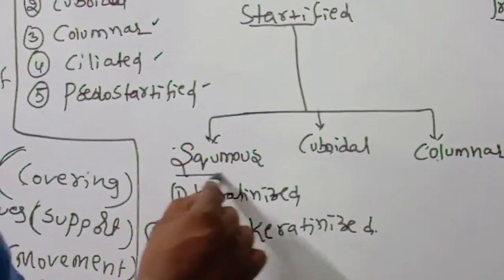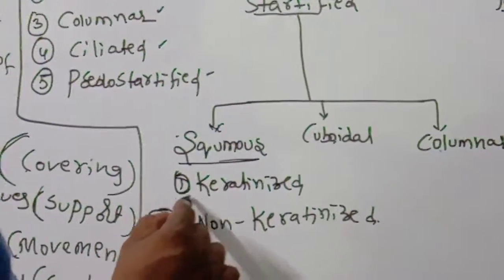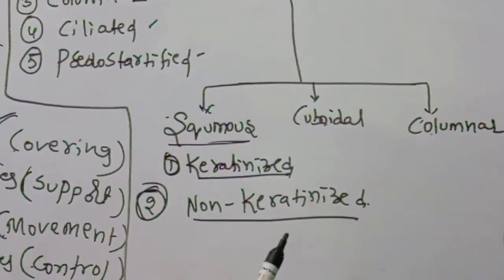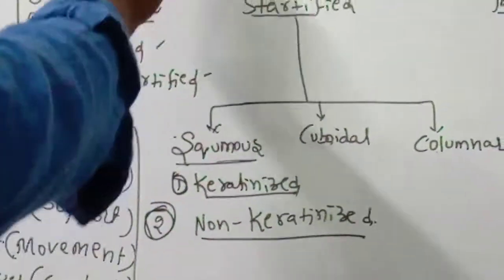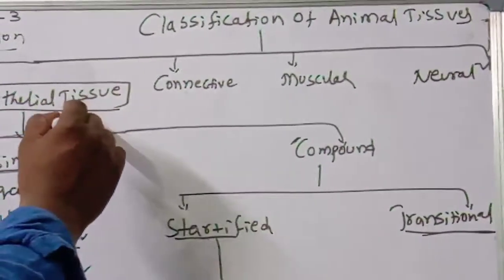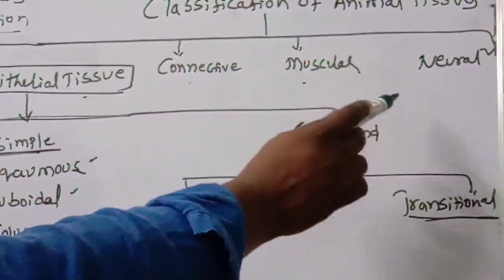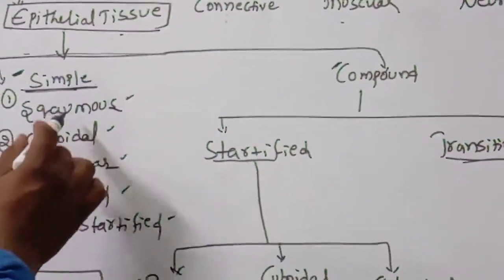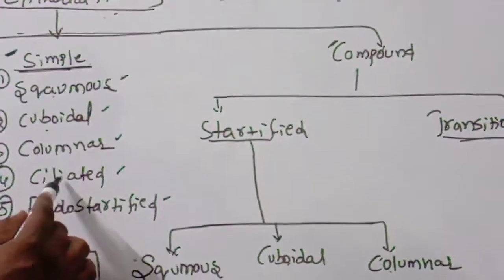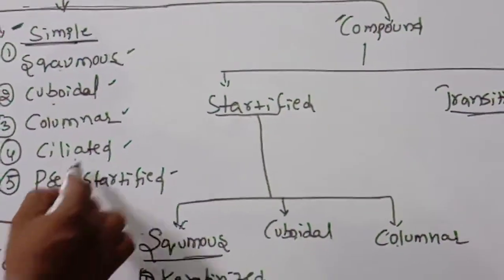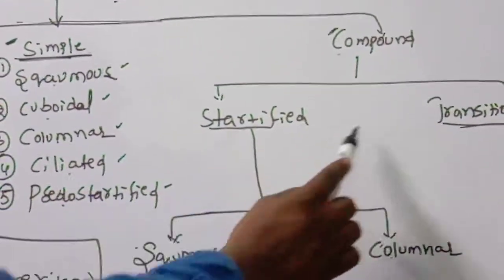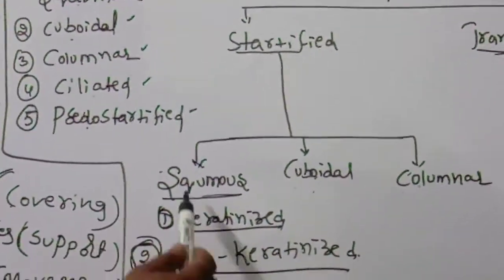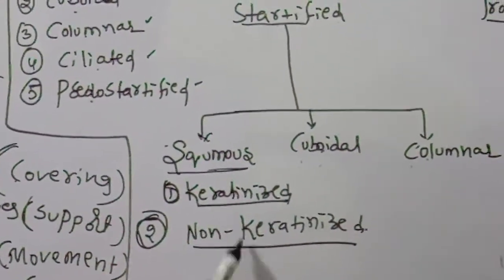The squamous epithelium is again divided into two types. What are those? Keratinized squamous epithelium and non-keratinized squamous epithelium. Okay, children, once again I am telling you the classification of animal tissues: epithelial tissue, connective tissue, muscular tissue, neural tissue. Epithelial tissue is divided into simple tissues, again five types: squamous epithelium, cuboidal epithelium, columnar epithelium, ciliated epithelium, pseudostratified epithelium, and compound stratified and transitional. Stratified is again divided into squamous stratified, cuboidal stratified, columnar stratified, and squamous is keratinized and non-keratinized.